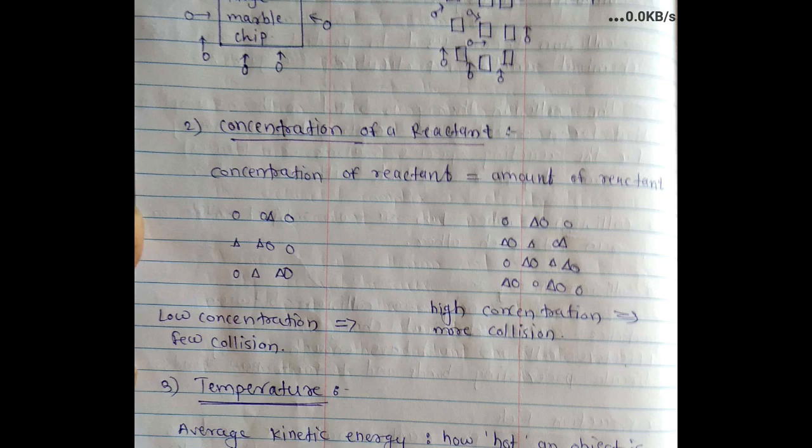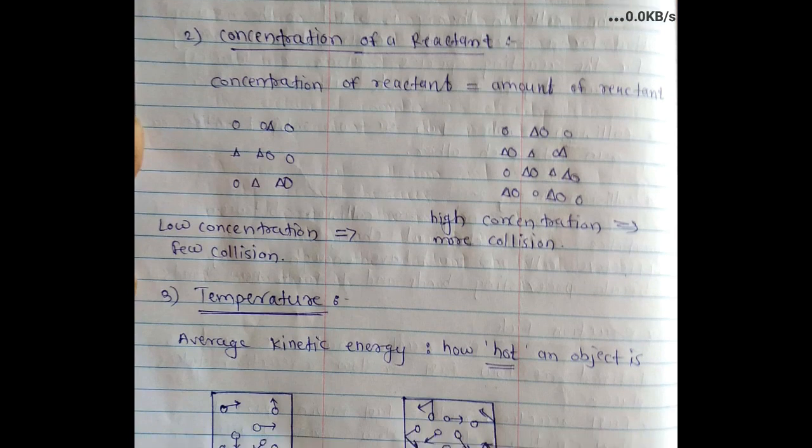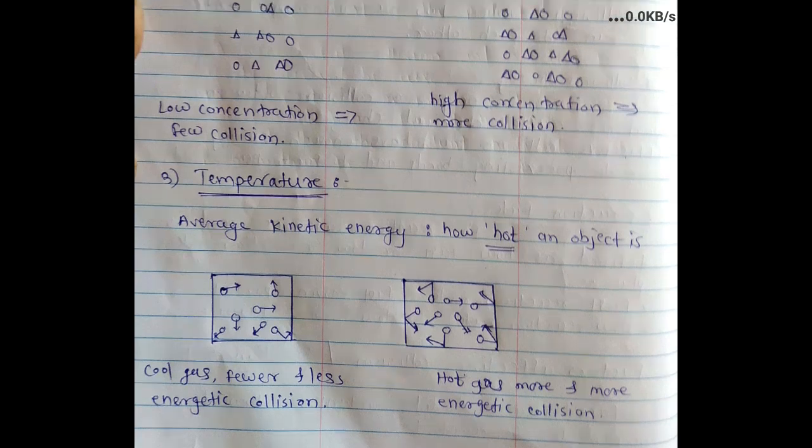A simple thing. Now third, temperature affects the collision and also the rate of reaction. As the temperature increases, the rate of reaction increases, because collisions are more energetic. When the temperature is low, that means cool, the collisions are less energetic, so the rate of reaction is less. Now see these images.